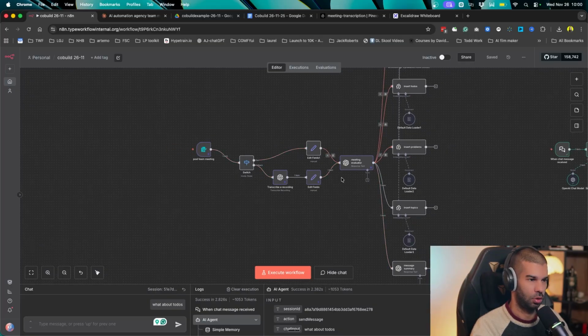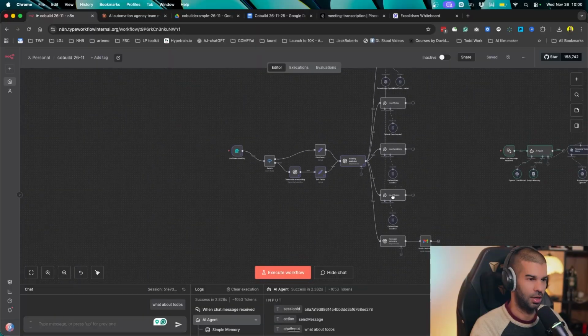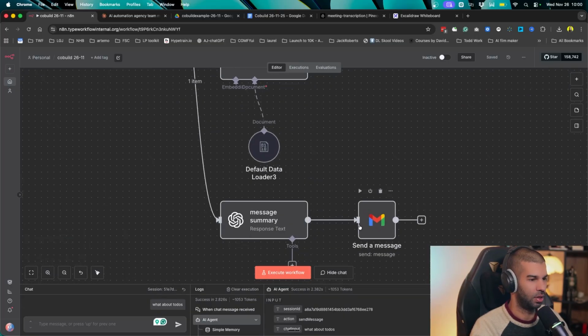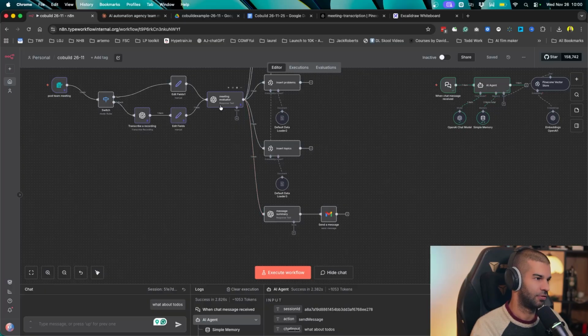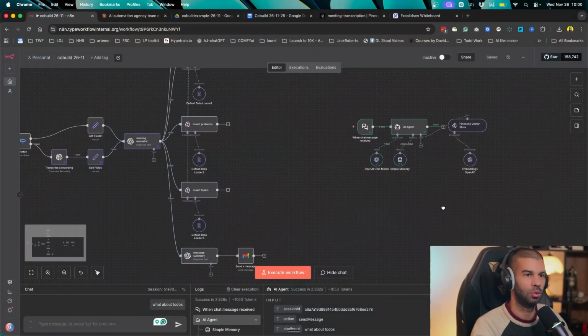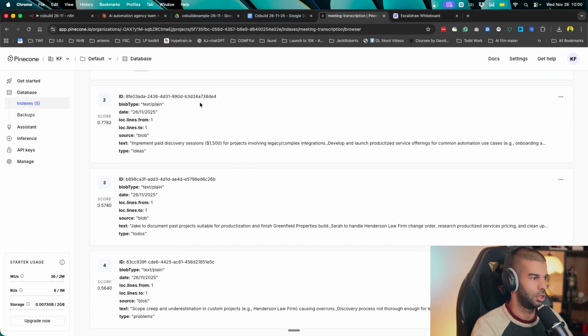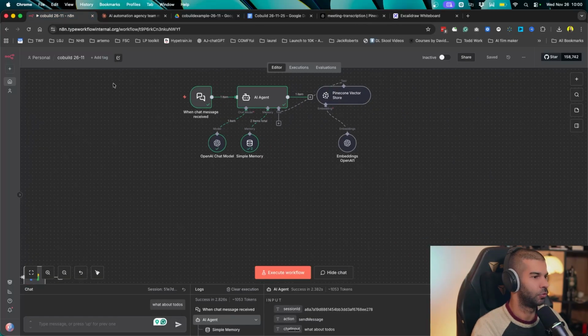We're getting the information, we're evaluating it, we're inserting the stuff into the database correctly in the right categories, and then we're sending a meeting summary to a specific email, which can also be opened up to various different departments. So we could say if something pertains to a specific department, then we send an email to this person. If it's another department, we send a Slack message to another person. So there's a lot of variability that you can include in your system. Then in the second part, we have the ability to chat with the information that we have right here in Pinecone. There's a lot of things that you could do with that information, especially as you add more and more information right there.